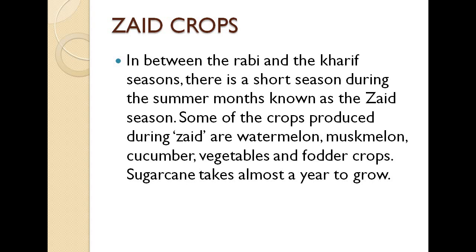So these kinds of crops take a short period of time to grow in the summer months. They come in these particular months only, and you can rely on them for a year also, but they are mainly used for a shorter season, which is mainly the summer month. Watermelon we are using currently. Cucumber is there, vegetables are there, fodder crops are there, sugarcane is there. These are a few of the crops that we use in a shorter period of time, in shorter seasons like summer only.